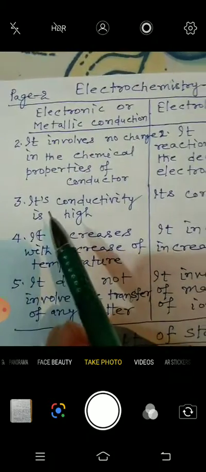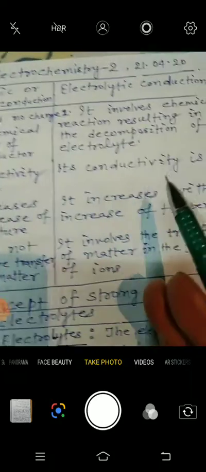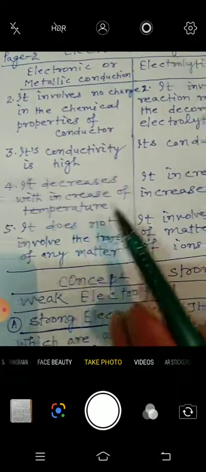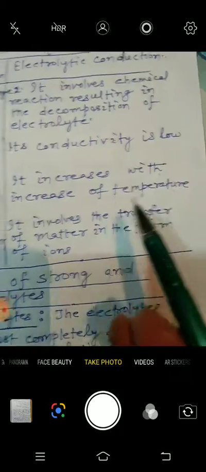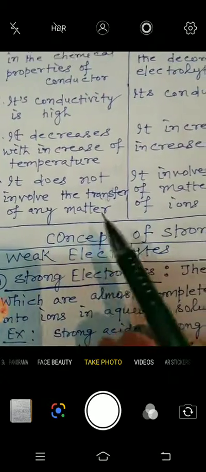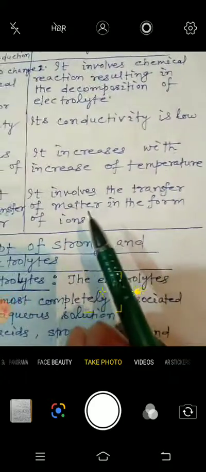Now, electronic conductivity is high, electrolytic conductivity is low. Electronic conductivity decreases with increase in temperature, electrolytic conductivity increases with increase in temperature. Electronic conduction does not involve the transfer of any matter, electrolytic conduction involves the transfer of matter in the form of ions.